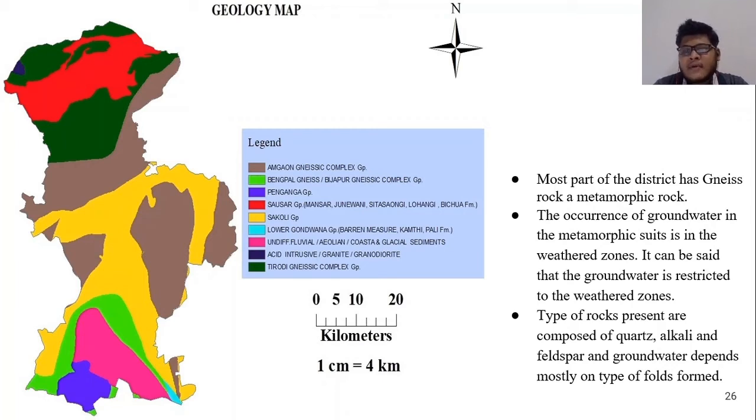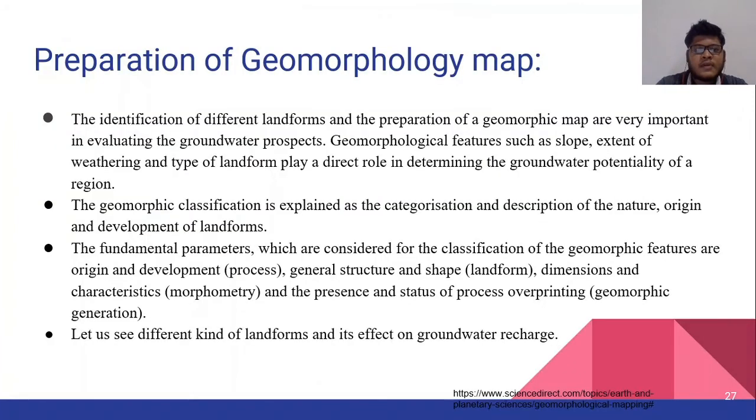The occurrence of groundwater in metamorphic rock is in the weathered zones. It can be said that groundwater is restricted to the weathered zones. The types of rocks present are composed of quartz and alkali feldspar, and groundwater depends mostly on the type of rock formed.